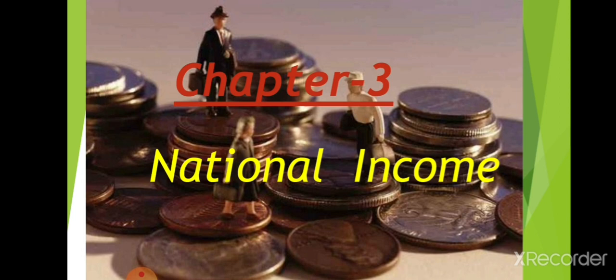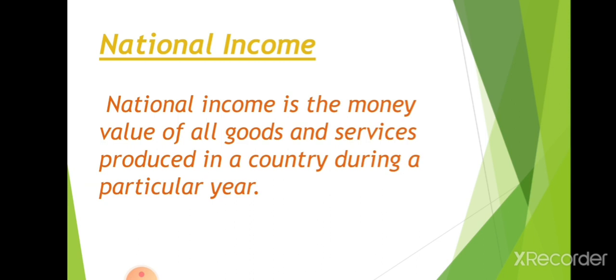People in a country are engaged in different sectors, producing the goods and services needed for the society, and in return they get wages or salaries. This is the income of an individual or a family.